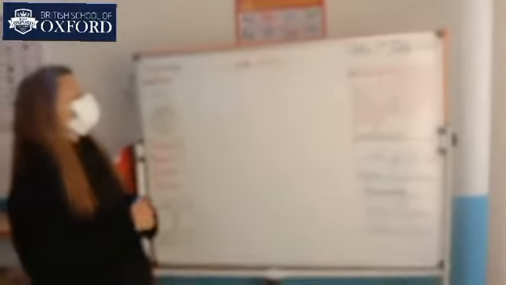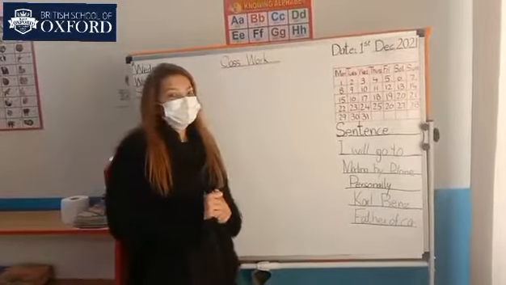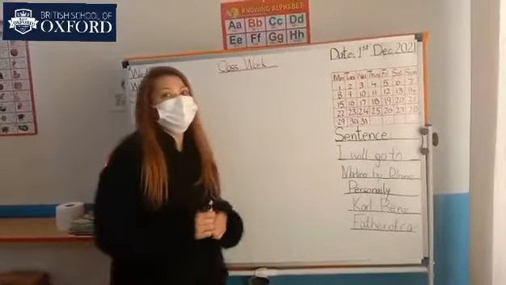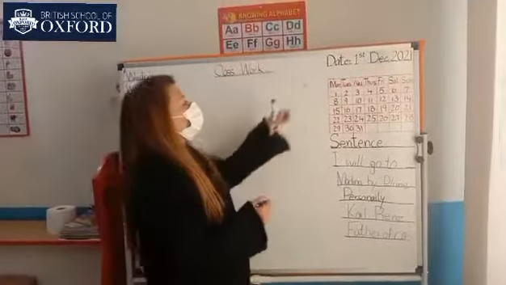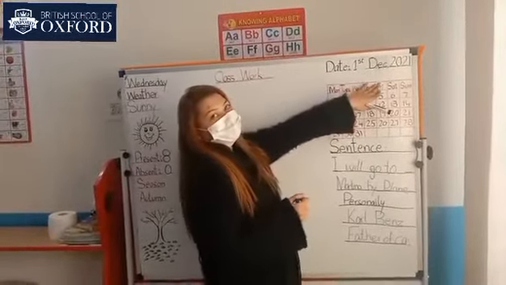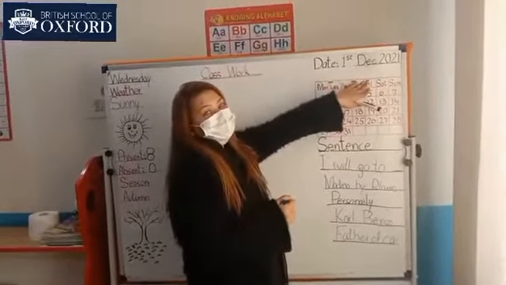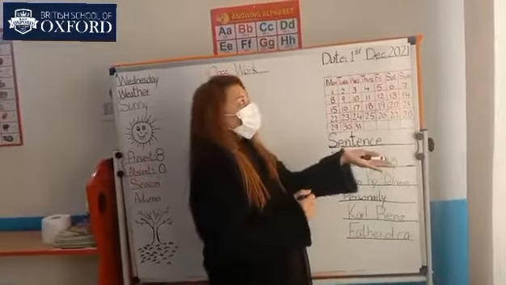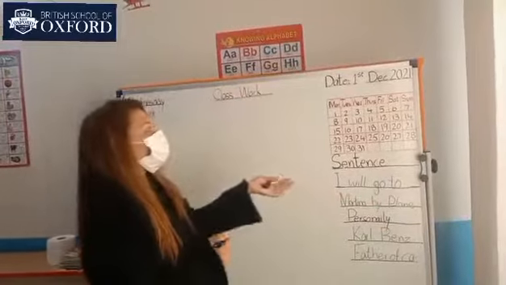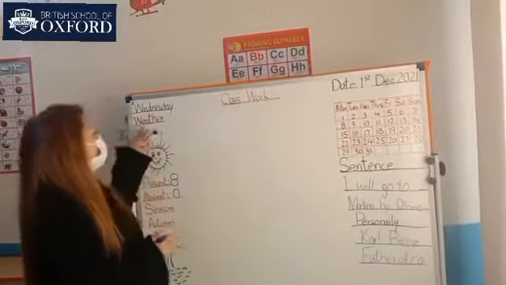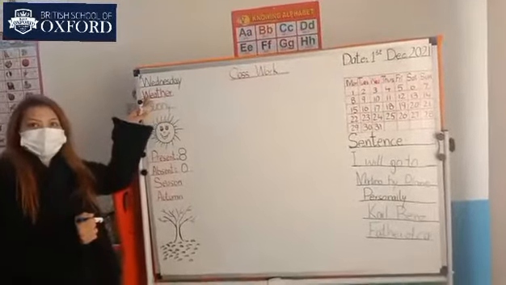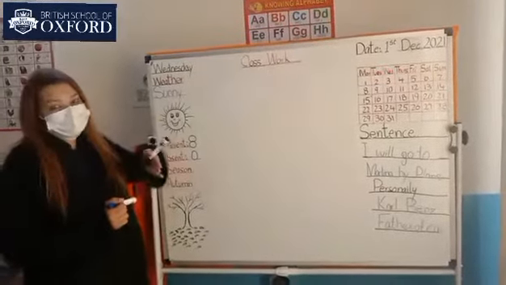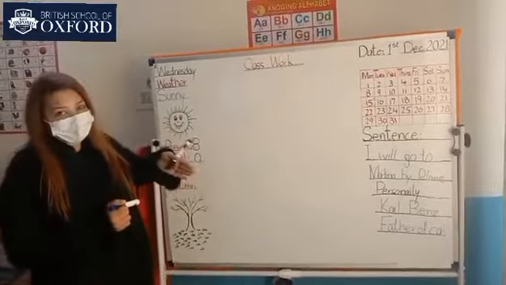It's good. Okay, today we will start our day with the date. Tell me, what's the date today? Yes, today is first December. Now today we are starting the new month. We are in the new month now. Today is first December, and what day is today? The day is Wednesday. Yesterday was Tuesday, and what comes after Tuesday? Yes, Wednesday. So today is Wednesday.